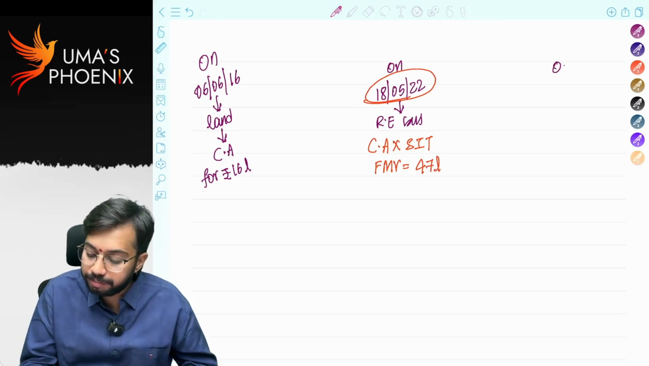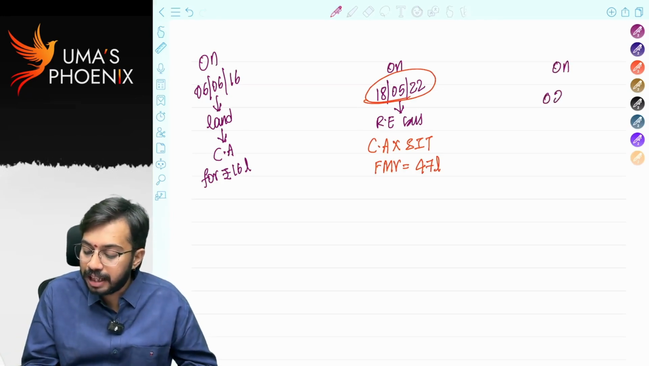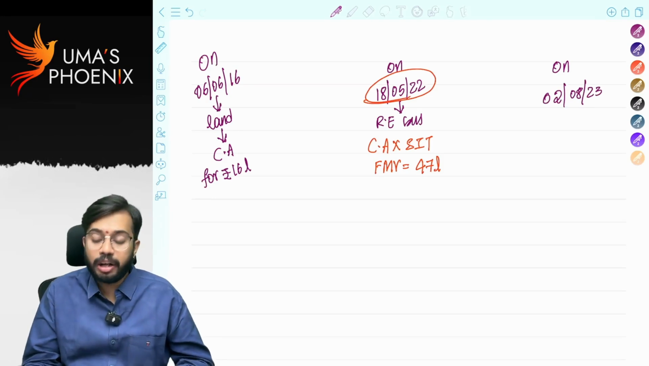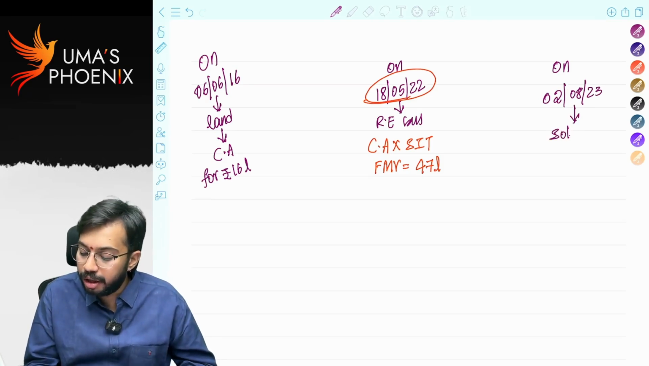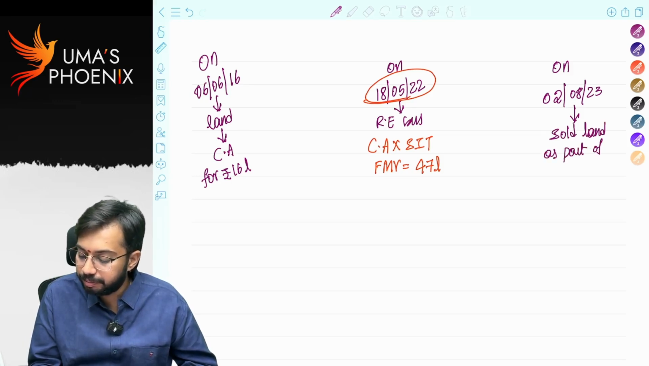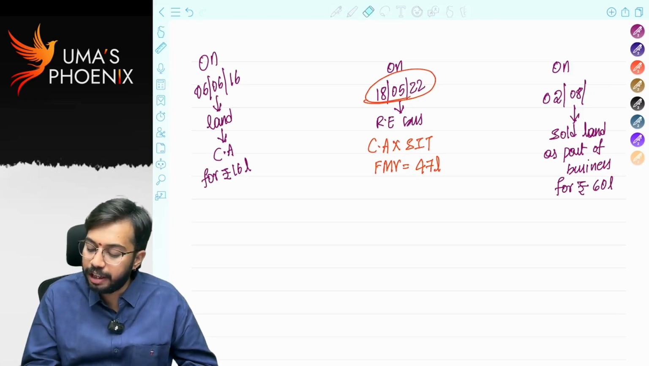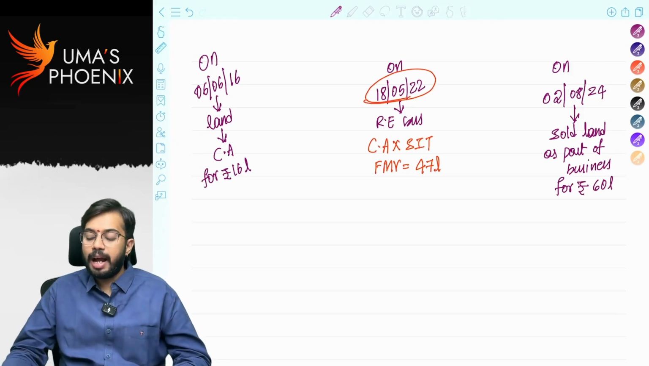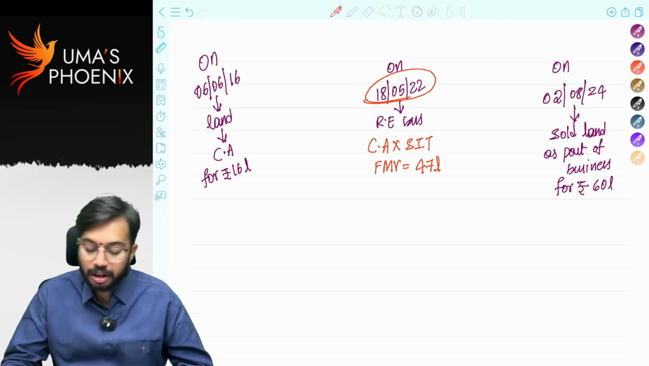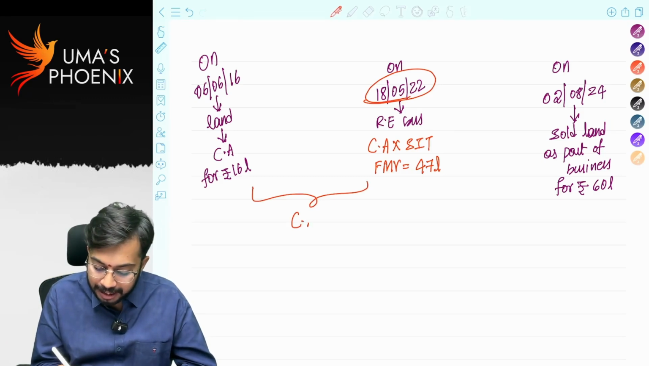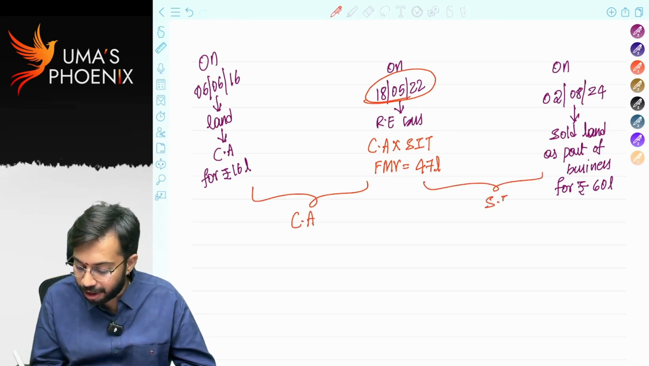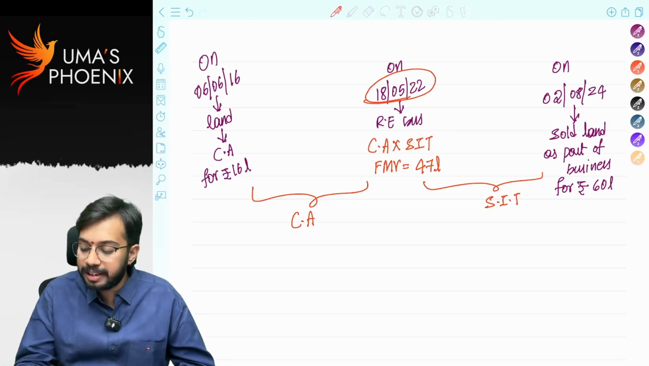Next, on 2nd August 2023, what I did? I sold land as part of business for rupees 60 lakhs. Let's say on 2nd August 2024, not 2023. I sold land as part of business for 60 lakhs. Do you agree with me? For this period, land is capital asset, and for this period, land is stock in trade. Do you agree? This is a special case.